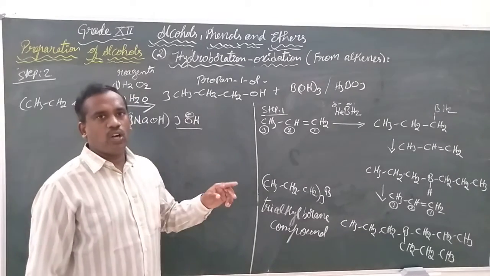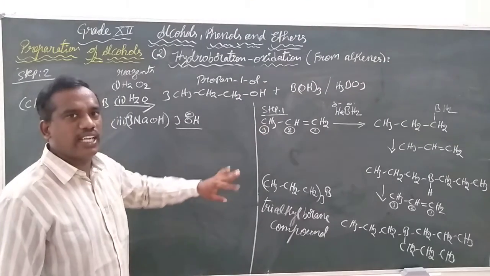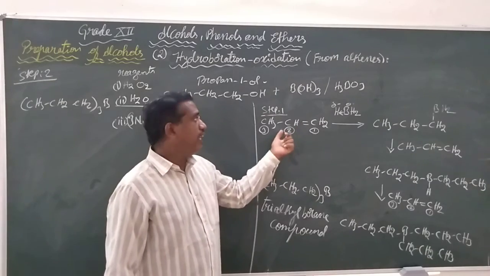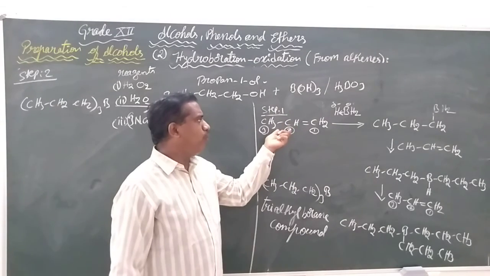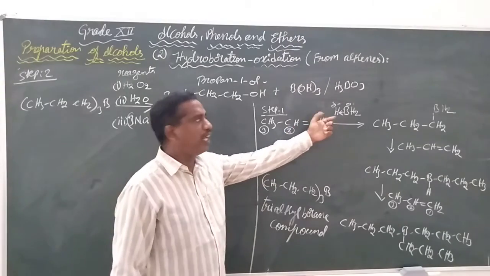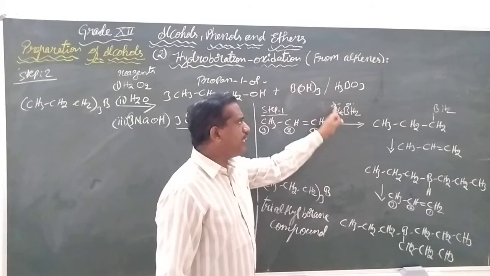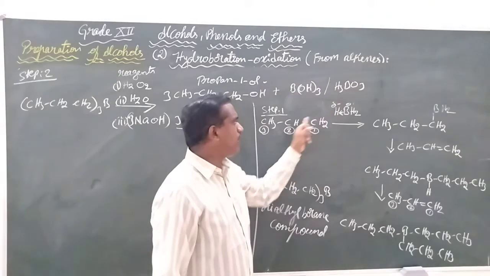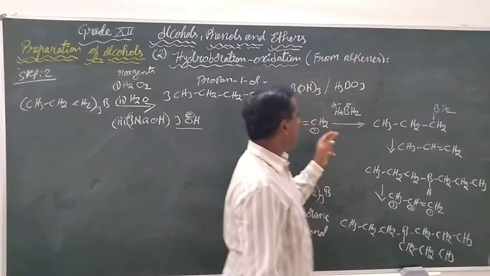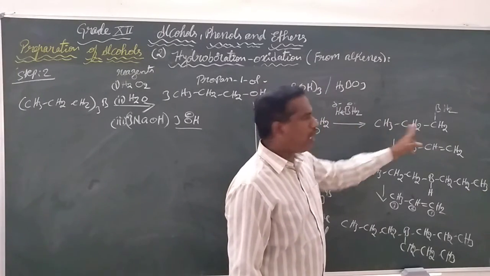But once again we are recalling what happened in the hydroboration oxidation reaction. An alkene having an unsaturated center with more hydrogens and less hydrogens reacts with diborane. Due to the electronegativity difference of hydrogen and boron, the partially negatively charged hydrogen will be added to the unsaturated center having a lesser number of hydrogens, and the BH2 to the carbon having more hydrogens.